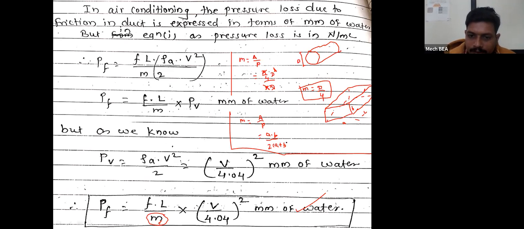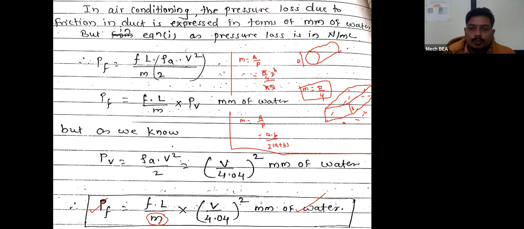So here in this formula, if I put the value of m as a into b divided by twice a plus b, then this will be the formula for calculation of loss of pressure because of friction in the rectangular duct.